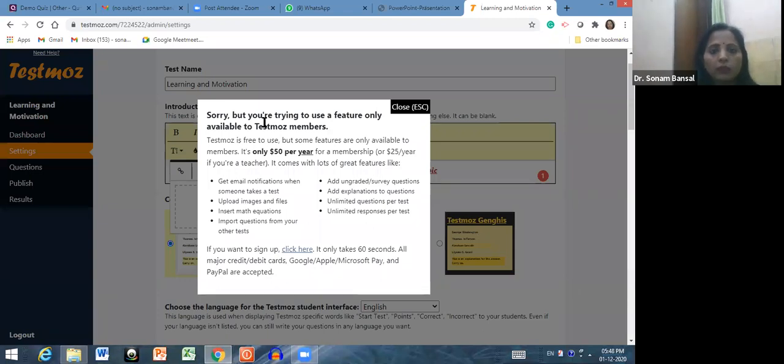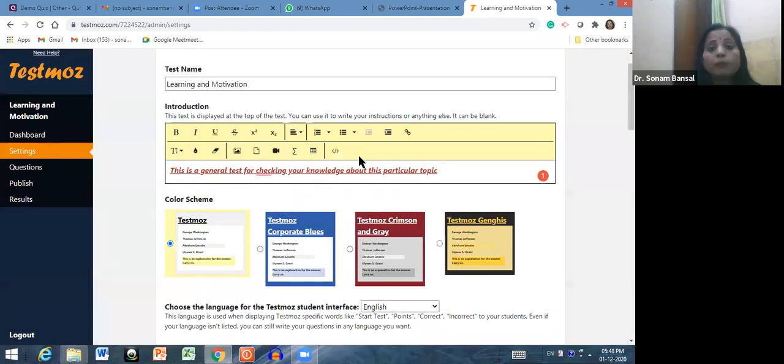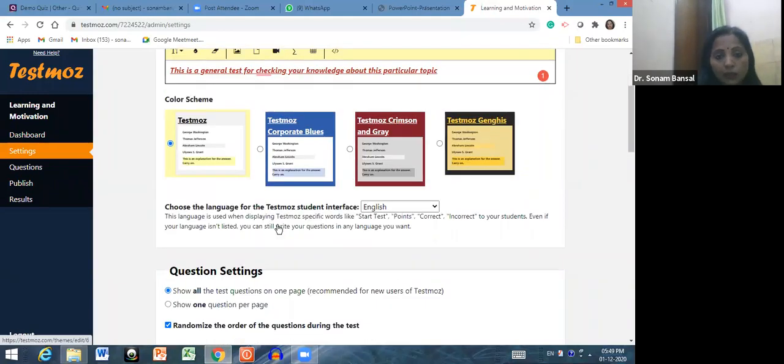Yes, sorry, but it is not a free feature. Yes, it is a payable feature. If you want to insert an image, then you have to buy this particular Testimos. You have to upgrade. If you want to upload a file, then it will again ask you to upgrade. If you want to embed a video, then click here on embed code and click on insert. If you want to show your students that first they will watch this video, then you can do that, right?